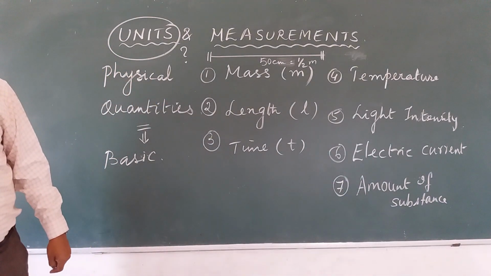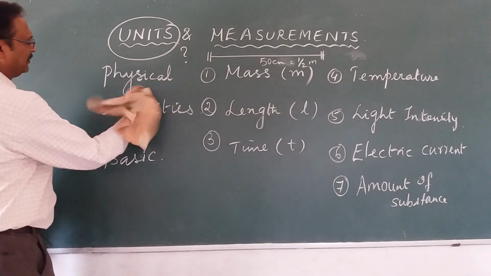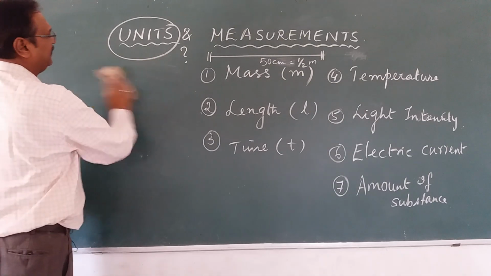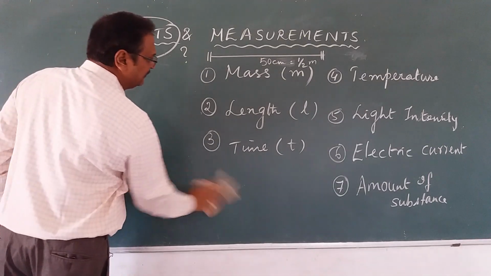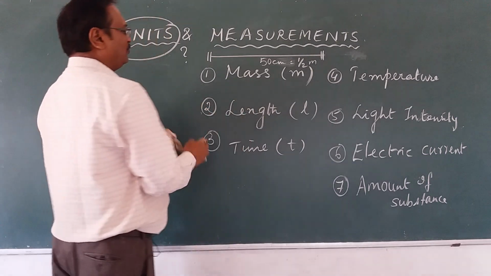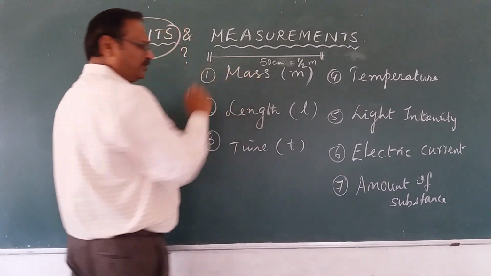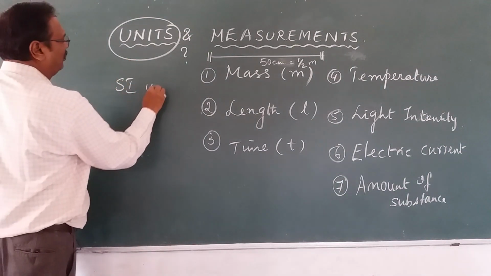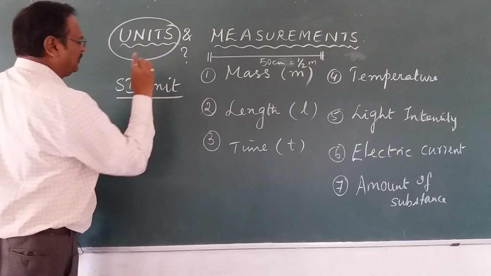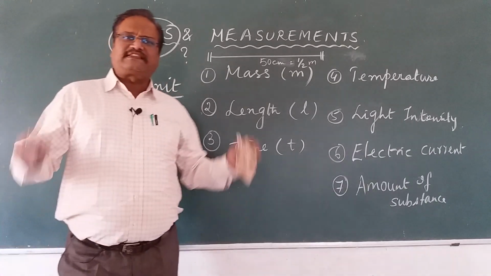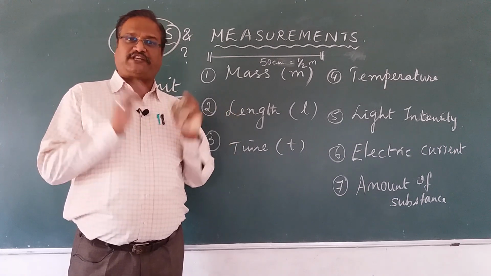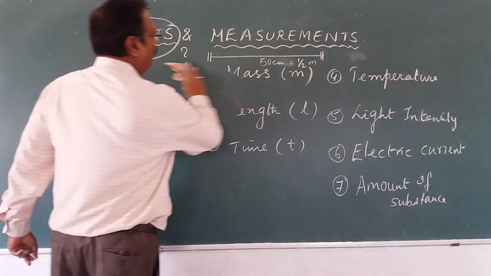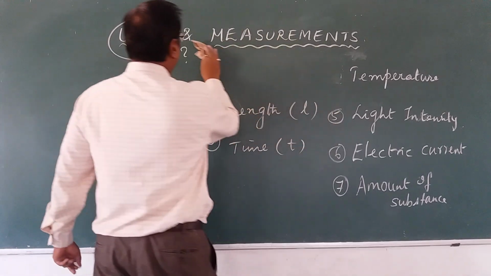Physical quantities are quantities which can be measured. Of the 7 basic physical quantities given, three are mass, length and time. So what is the unit of mass? We have something called the SI unit of measurement. There are 3 systems of units. I am going to explain it slowly, one by one, so you understand it, and then we will continue with the other concepts.